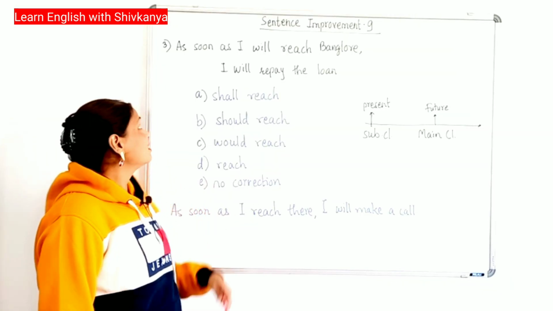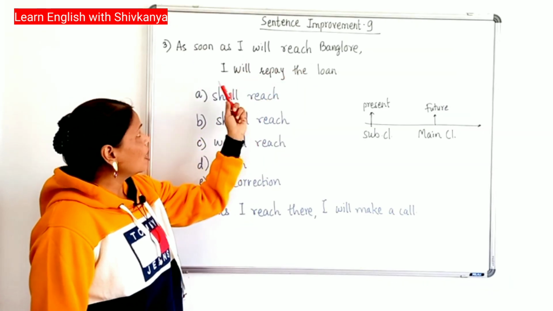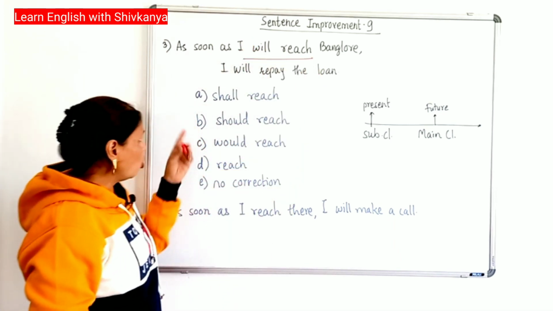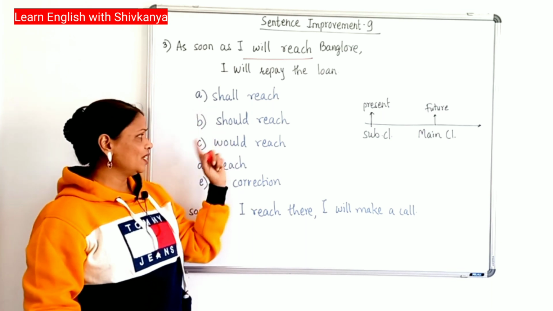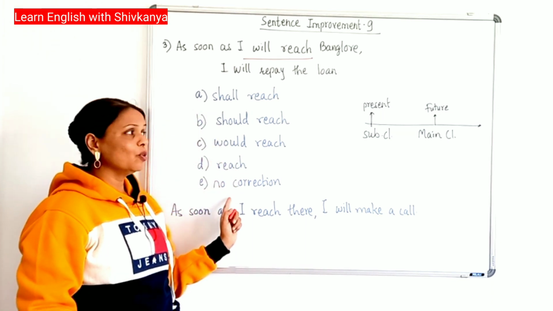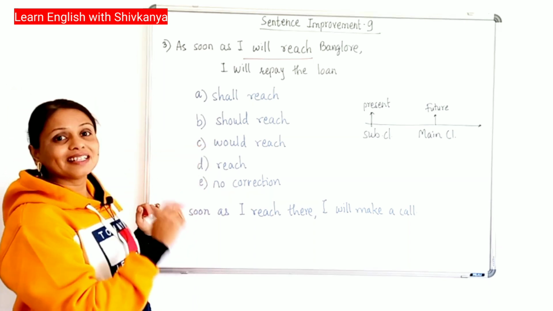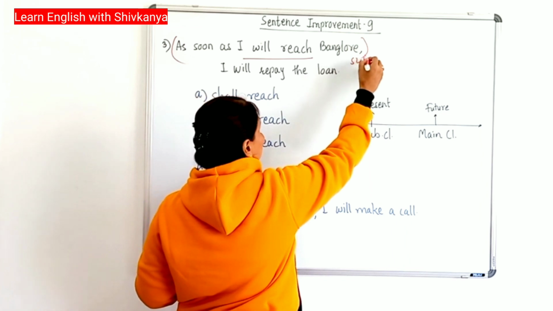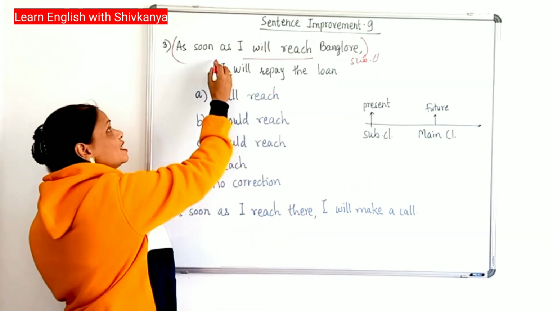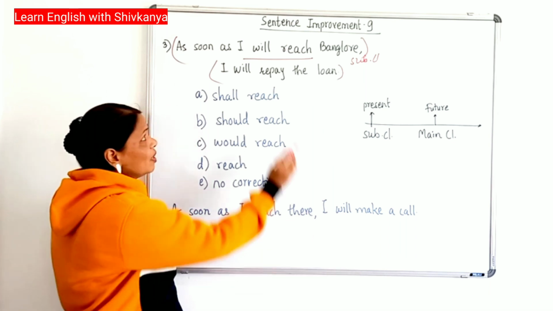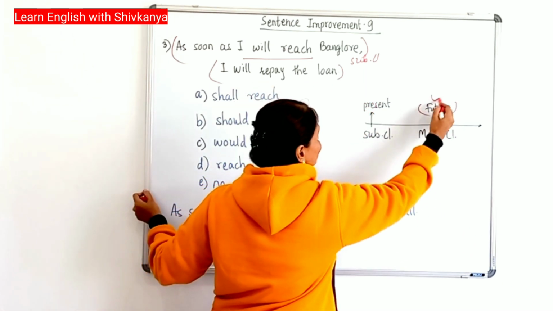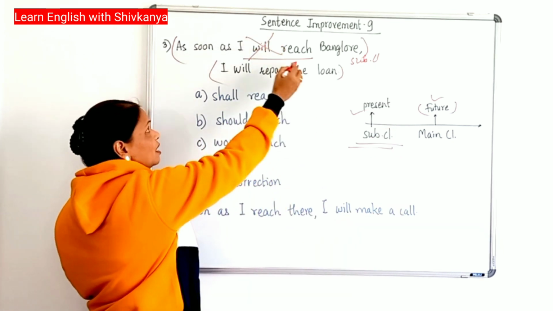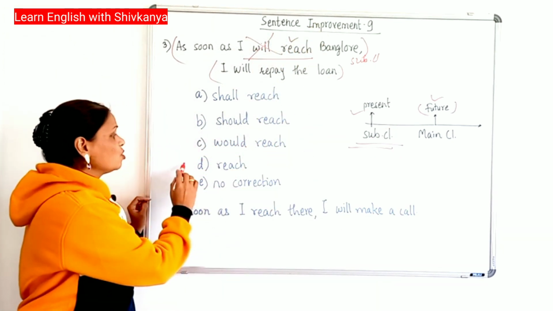The third sentence. As soon as I will reach Bangalore, I will repay the loan. The wrong phrase is "will reach", and the options: shall reach, should reach, would reach, reach, and no correction required. In this sentence, there are 2 clauses. The first one is the subordinate clause, that is, as soon as I reach Bangalore, and the second one is the main clause. When the main clause is in the future tense, the subordinate clause is in the present tense. We do not require "will" here, but just "reach" is enough. That is option number D.